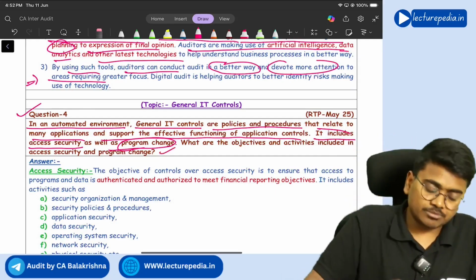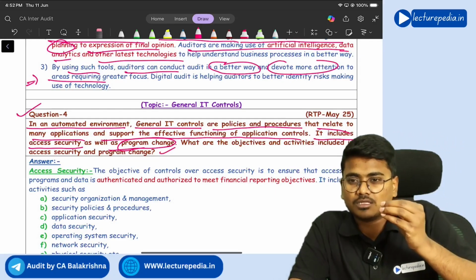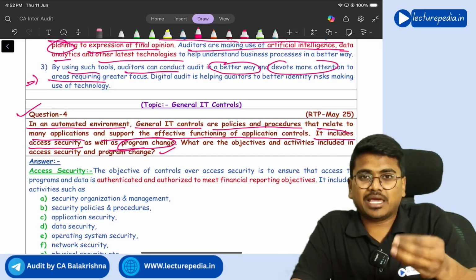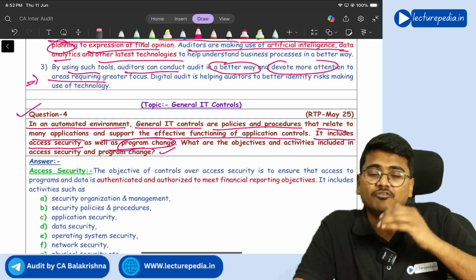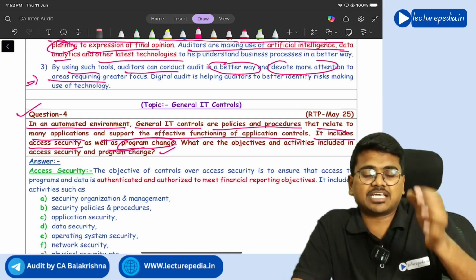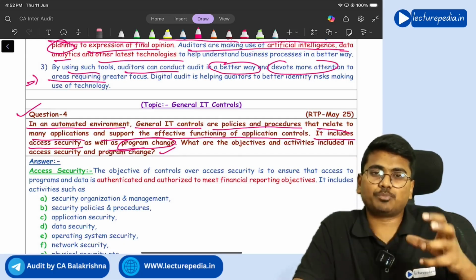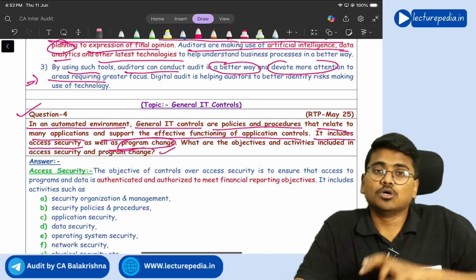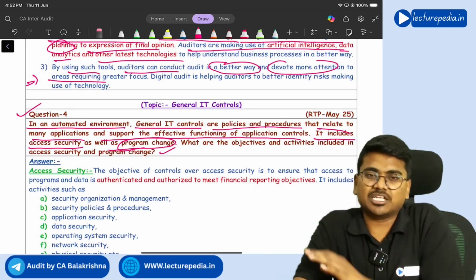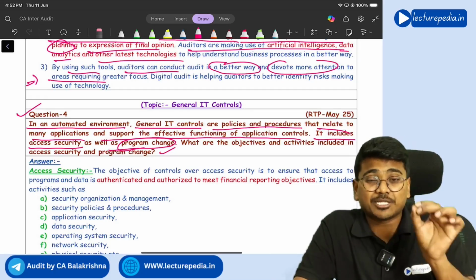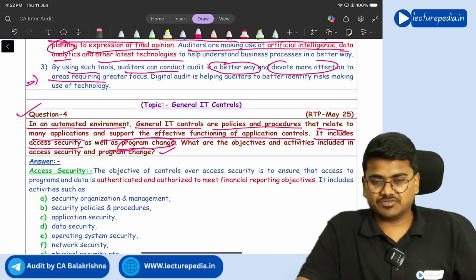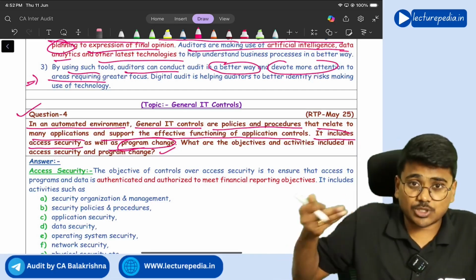Understanding. Program change means you cannot easily make changes to the existing program. The controls that will not allow easy change to the existing program are known as program change controls. Now these program change controls will ensure that even after changing the program, the reporting objectives are achieved. Understanding, these things you have to explain in the answer.